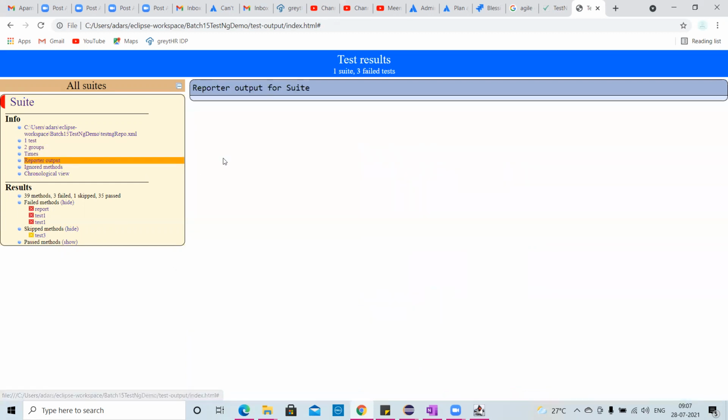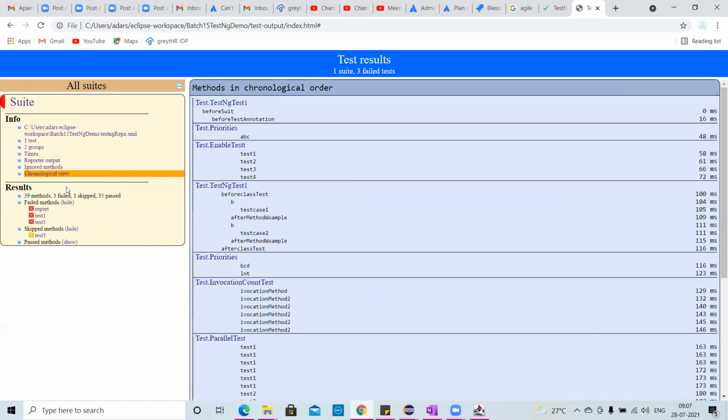Now, reporter output. What was the reporter output? Was anything there? Ignore method, which one was there? Chronological view means the view in a readable format, where you have everything in the test one by one, all your data. Priorities test was this, my TestNG test one. These are the test cases I created, the dot class files, all I created, right?